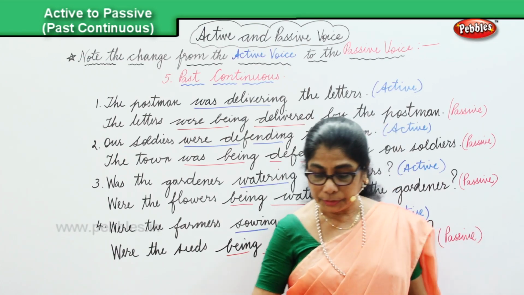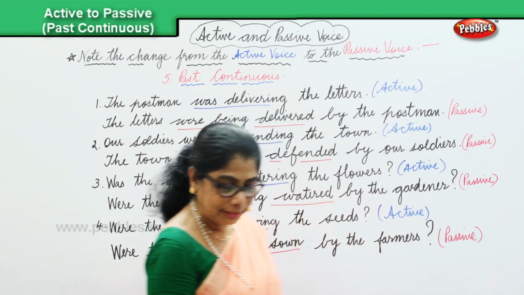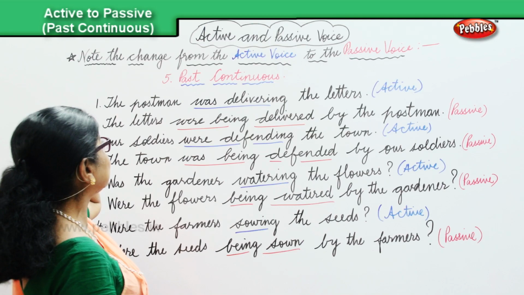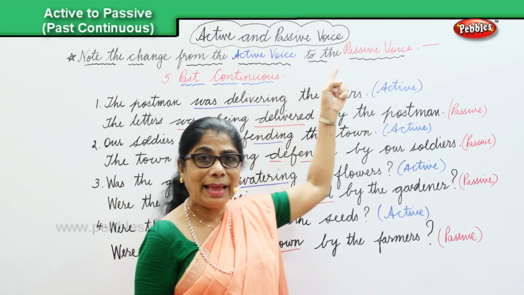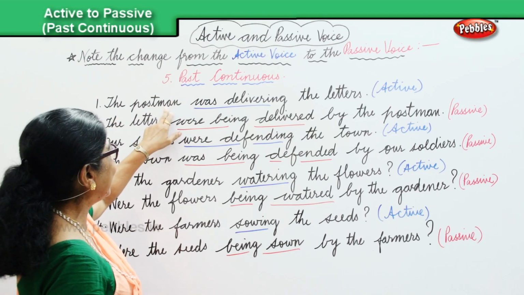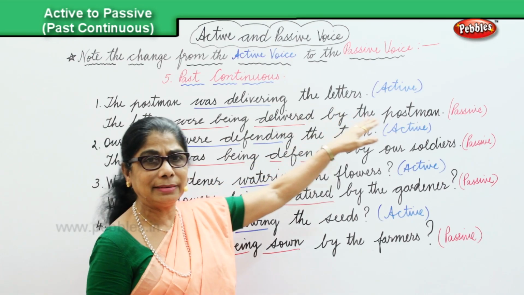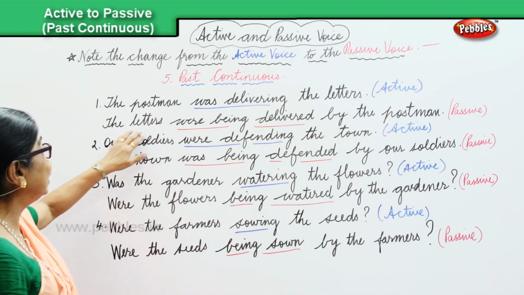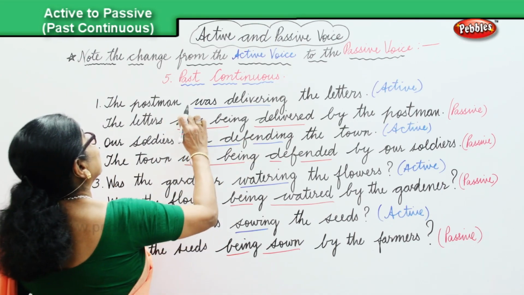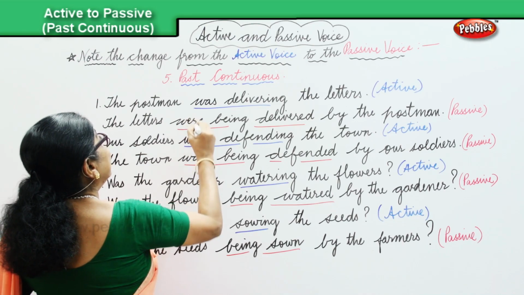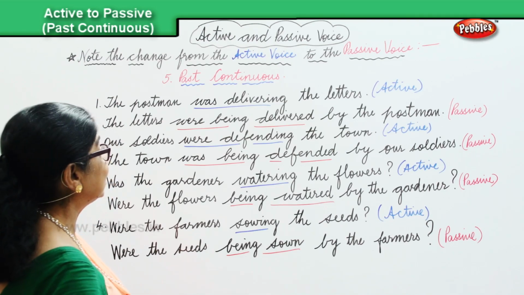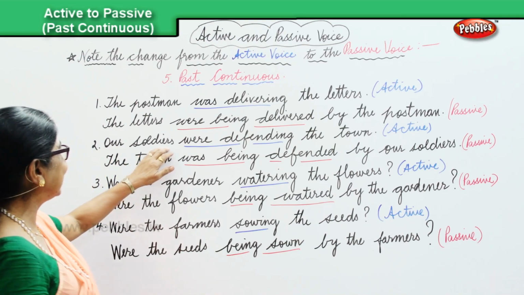We have learned to change over, active into the passive, in the past continuous. Note the change from the active to the passive voice in the past continuous. The postman was delivering the letters. Active. The letters were being delivered by the postman. That's the passive voice.